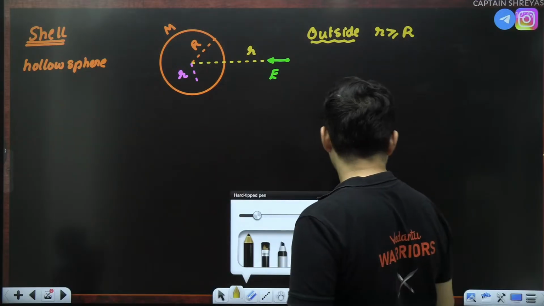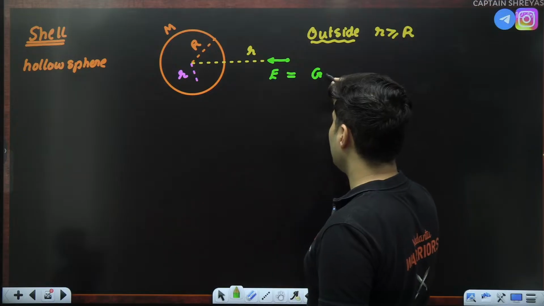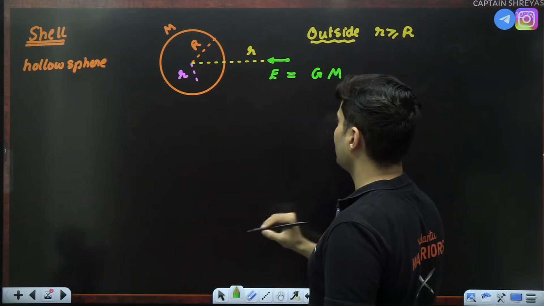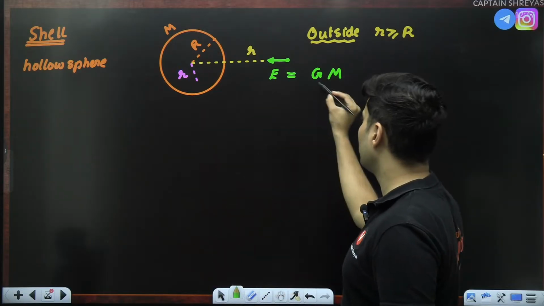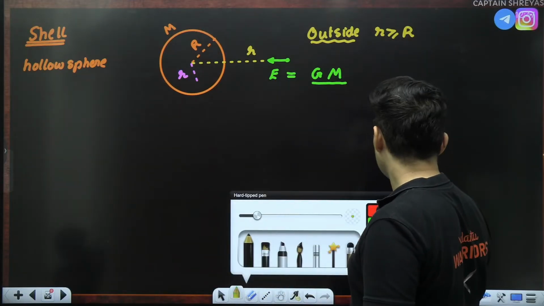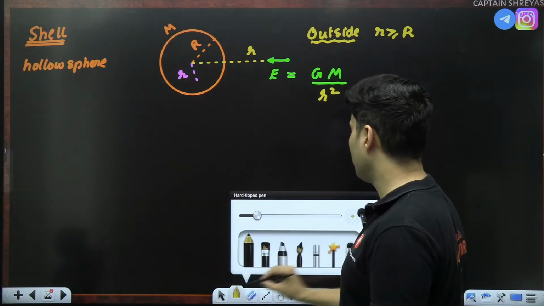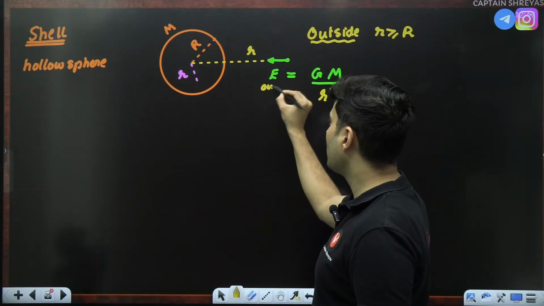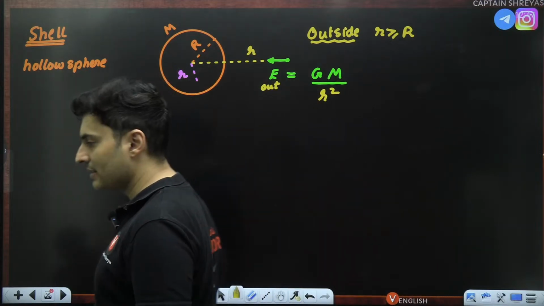This gravitational field formula will be given by, instead of K you will have G, instead of charge you will have mass. It will behave like a point mass as if it is placed over here. So GM by R square, that's it. This is the gravitational field when you are basically outside. It will behave like a point mass concentrated at the center.